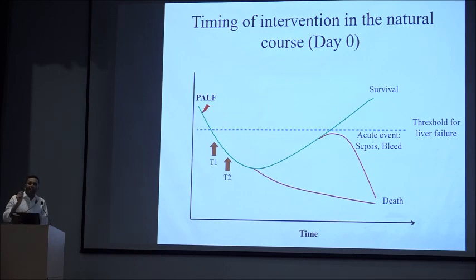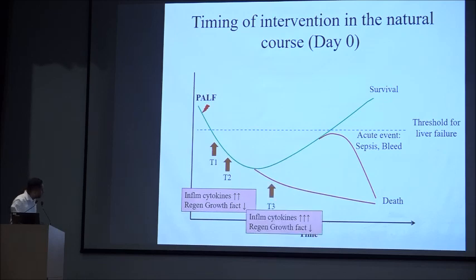So, what is day 0 for you may not be this time point. The patient can come to you here, here, or here, and you don't know at day 0, at 0 hour, where the patient is, and that is, I think, the crux. If the patient comes to you at T1 or T2, he is likely to have very high levels of inflammatory cytokines and very low levels of regenerative growth factors. If the patient comes at time point T3, he is worsening, inflammatory cytokines have further increased, and regenerative growth factors have not come. But if your day 0 is at T4, T5, at first INR you can never say where the patient is.